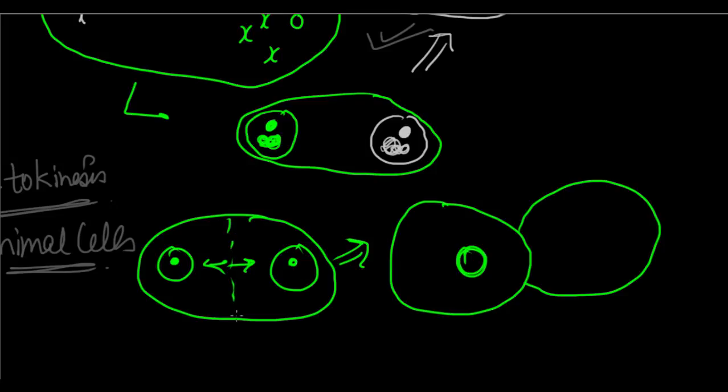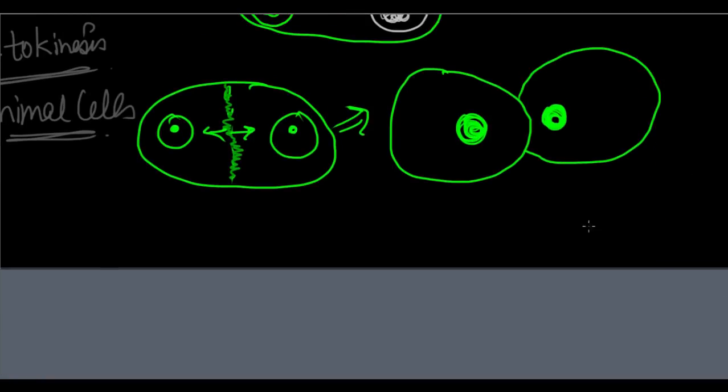A barrier starts forming. They start dividing because you see there's a barrier in between them. We have to separate. We are India and Pakistan. So they start dividing. Each one has its own nucleus, and ultimately you will have 2 daughter cells.